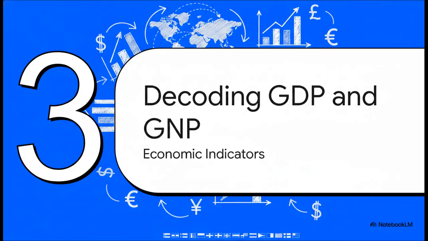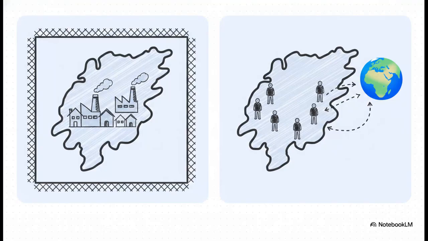All right, Section 3, decoding GDP and GNP, the alphabet soup of economic indicators. You hear these terms thrown around on the news constantly, right? Global bodies use them to compare the performance and growth rates of different nations, but the crucial distinction between GDP and GNP really just boils down to one thing: boundaries versus people.